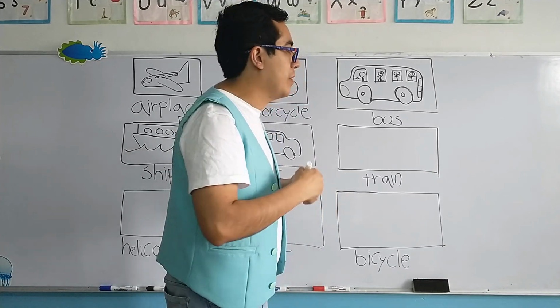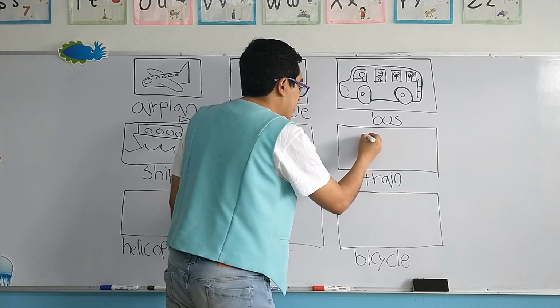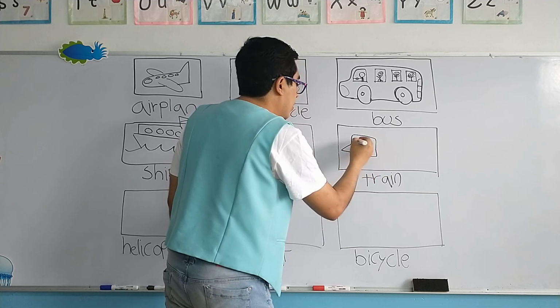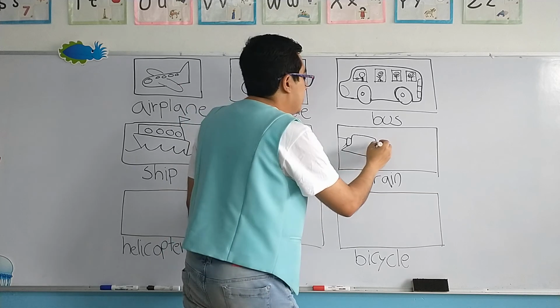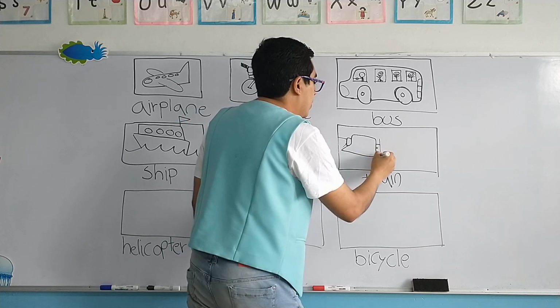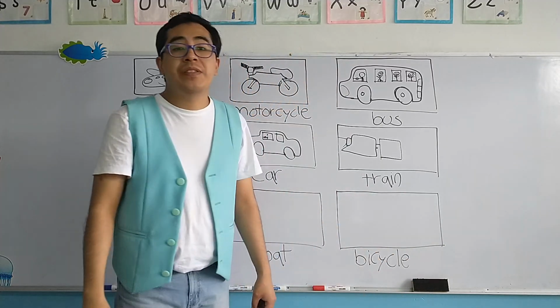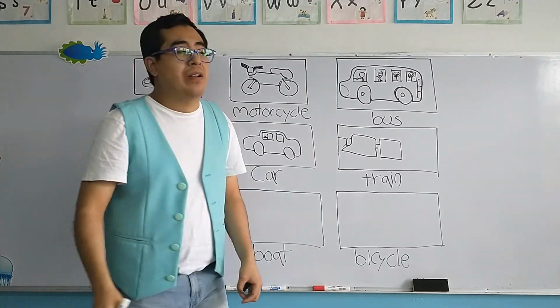Train, very good. So, we have our train. Here are some lights. Now, all trains, they contain wagons. Okay, wagon, un vagón.